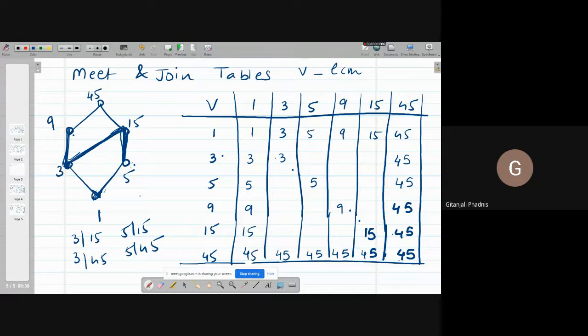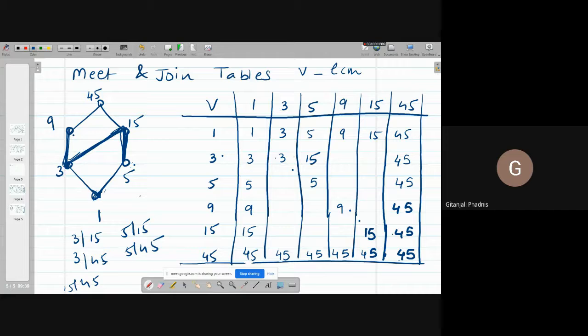So 15 and 45 both are upper bounds of 3 and 5, but 15 divides 45, so 15 is the least upper bound among all the upper bounds. I have to find the least; the least is not with respect to magnitude, it is with respect to the partial order relation. Okay? Automatically, in case of divides, it becomes magnitude wise also smaller. So 3 join 5 is 15. LCM 15 होता है ना 3 और 5 का. कॉमन मल्टीपल्स अगर आप ले लो तो पहला कॉमन मल्टीपल कौन सा है, 15.